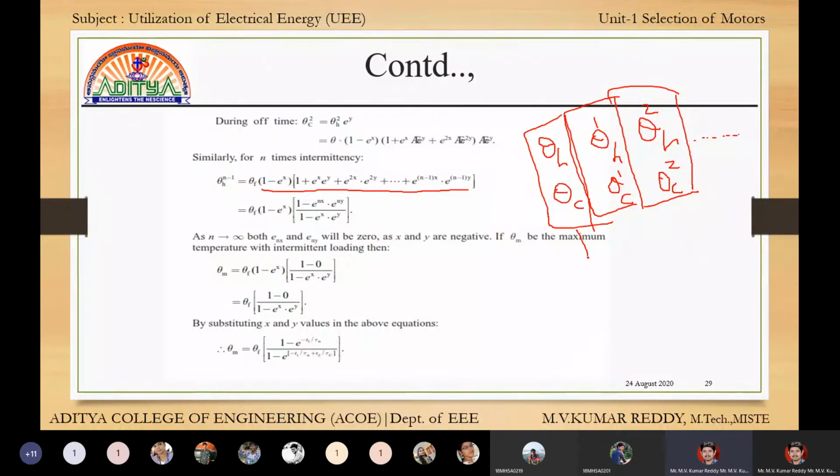On observing these three equations, we have to find the final equation, that is theta h n and theta c n. For that we are taking condition 1, condition 2 and condition 3.